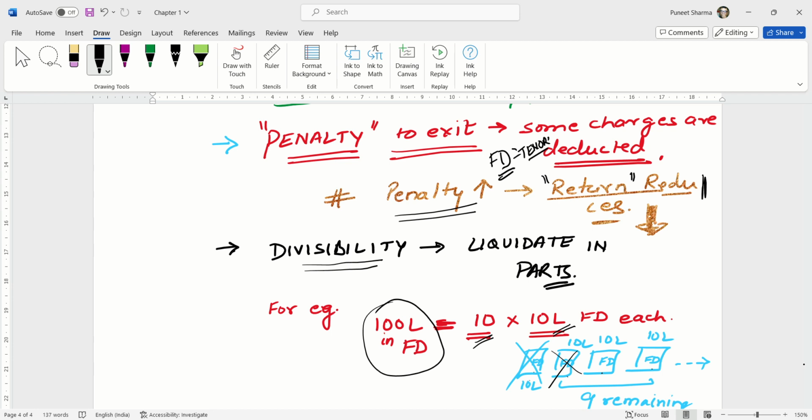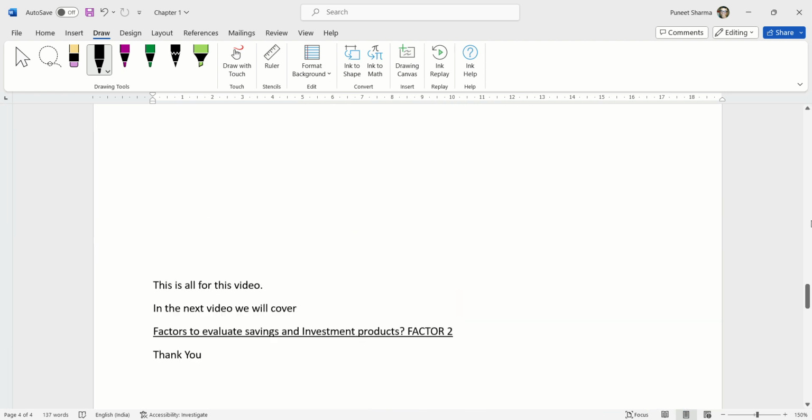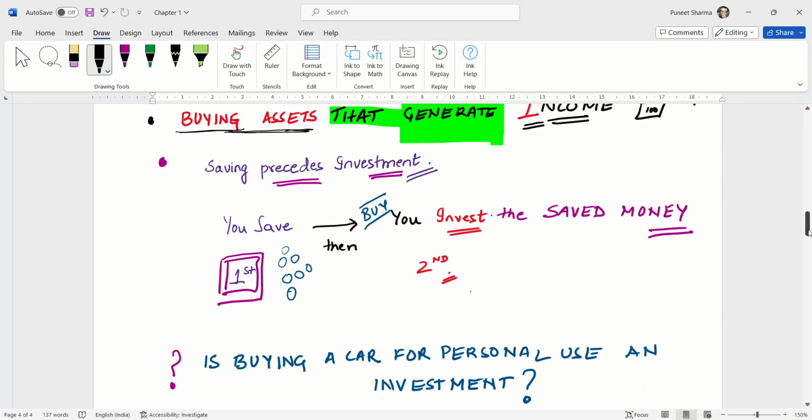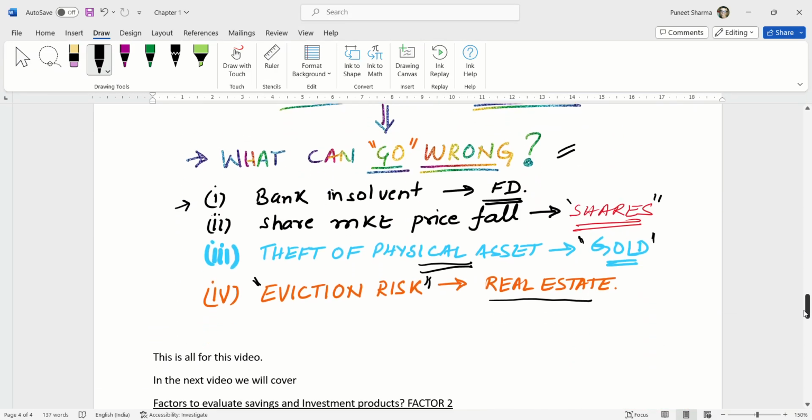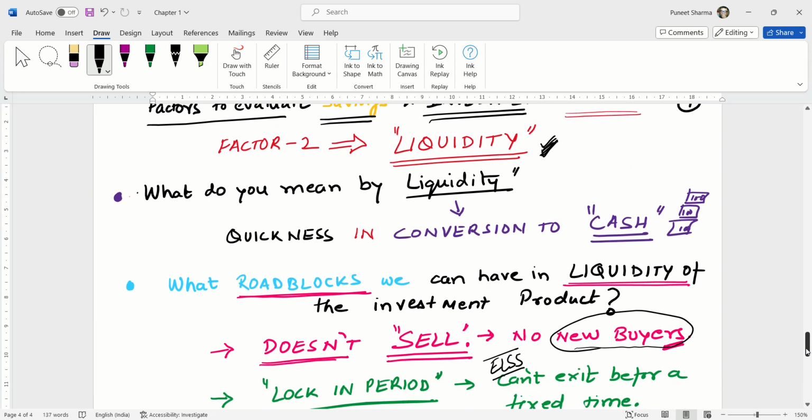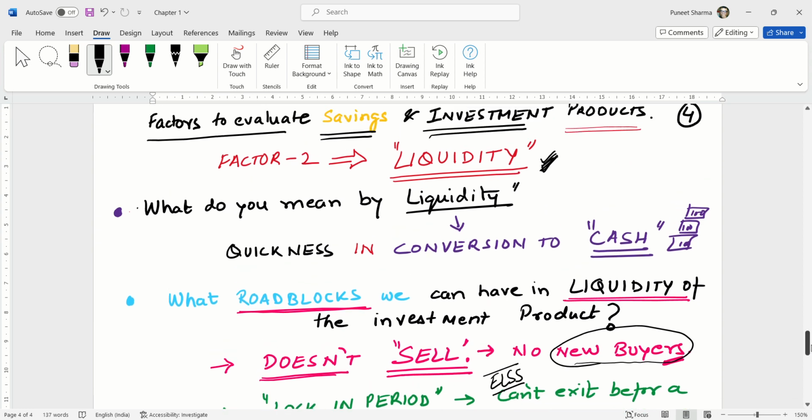So these are a few issues which can come when we are talking about liquidity issues.